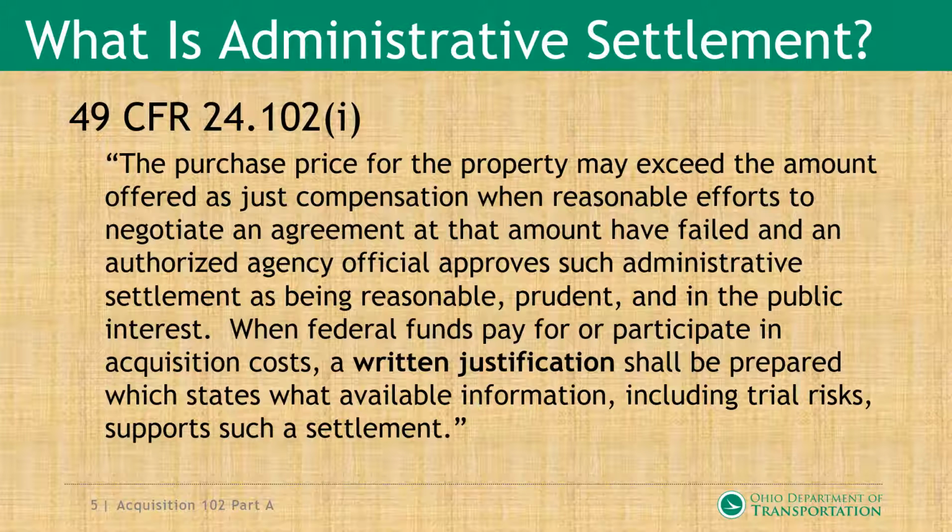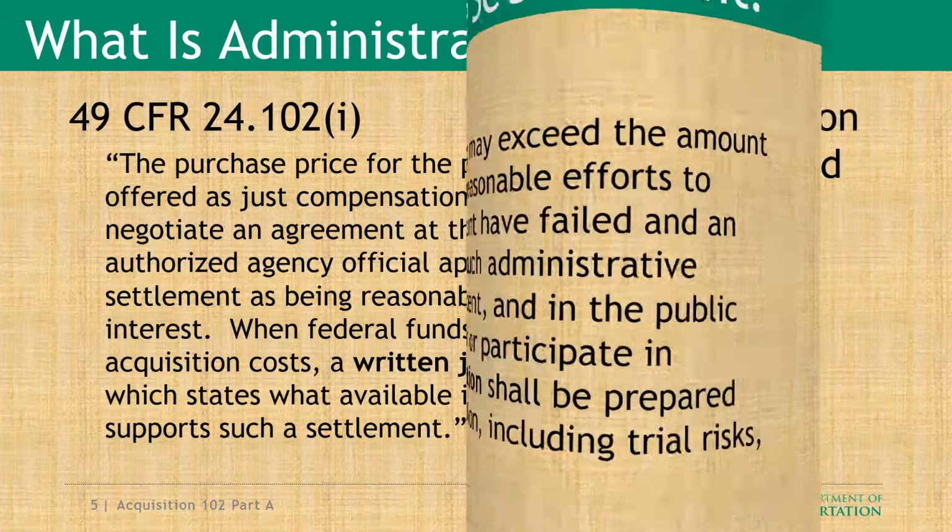When federal funds pay for or participate in acquisition cost, a written justification shall be prepared which states what available information, including trial risk, supports such a settlement.